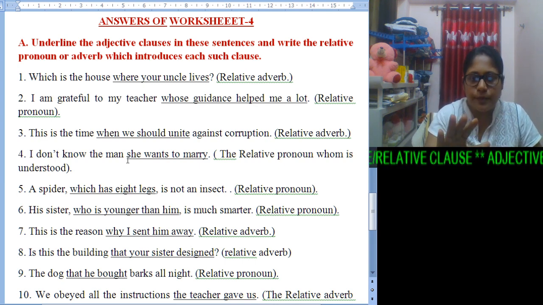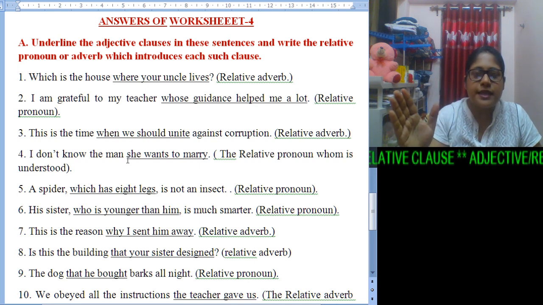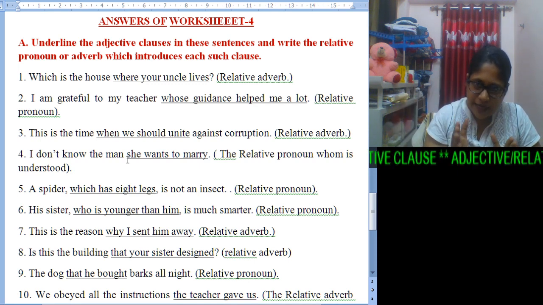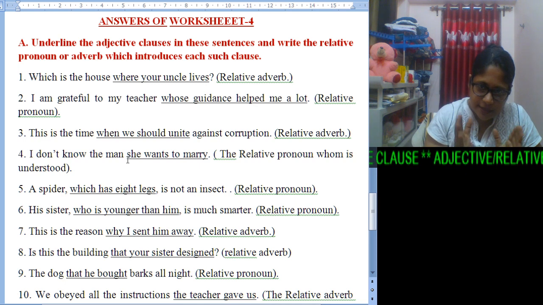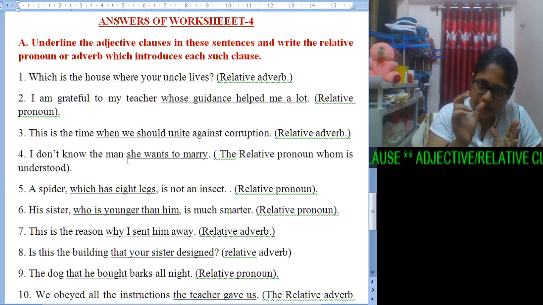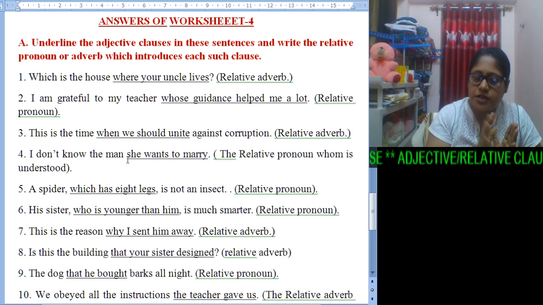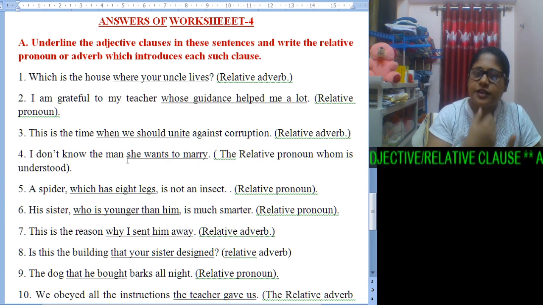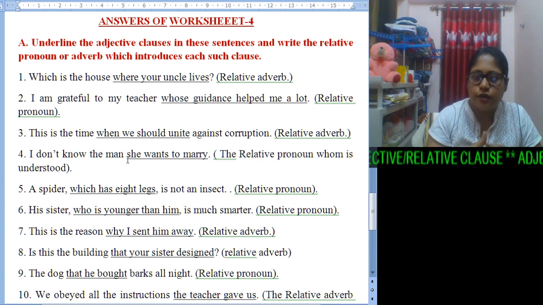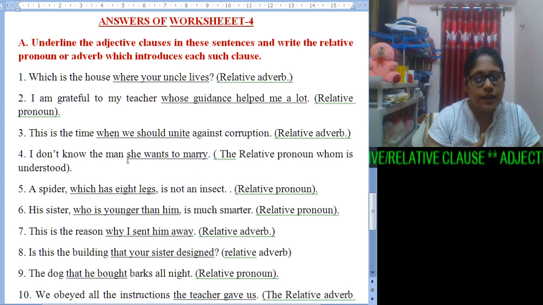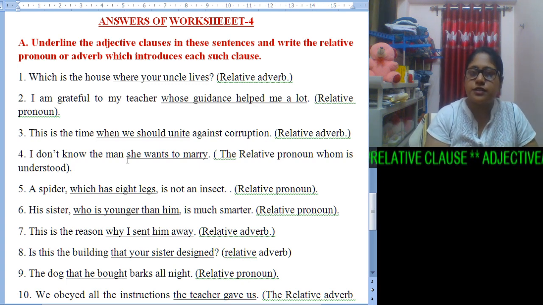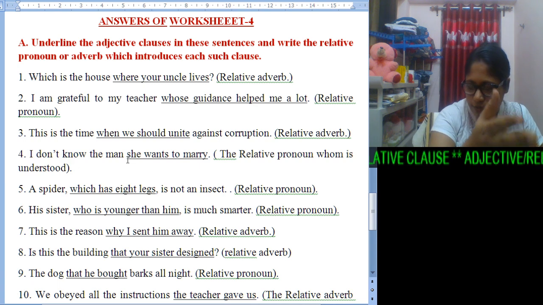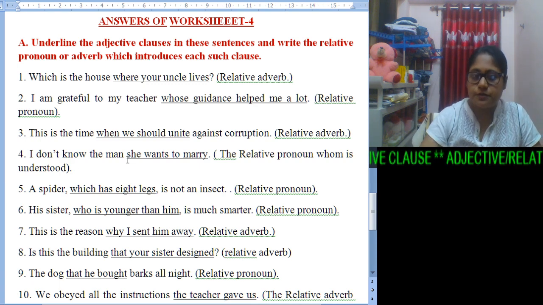She wants to marry obviously tells us something more about the man, and the word whom, though omitted here, we can easily identify as the hidden relative pronoun, which introduces the adjective clause.